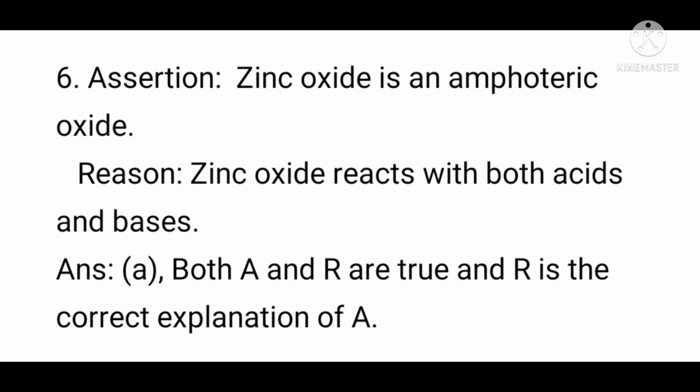Question number 6, assertion. Zinc oxide is an amphoteric oxide. Reason, zinc oxide reacts with both acids and bases. Answer is option A. Both A and R are true and R is the correct explanation of A. Here both the statements are true and the reason statement is the correct explanation of the assertion statement.